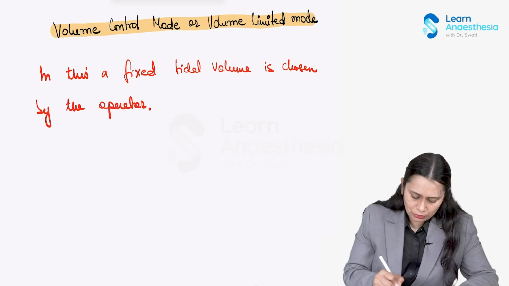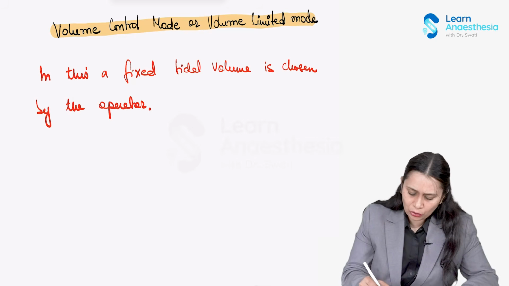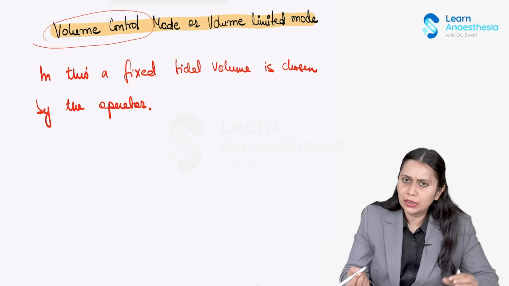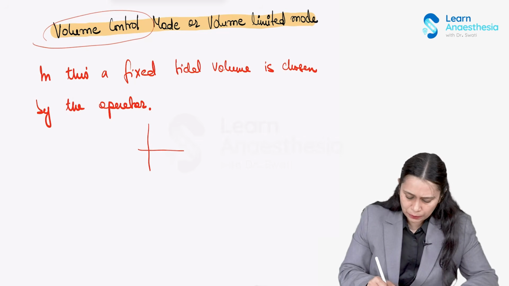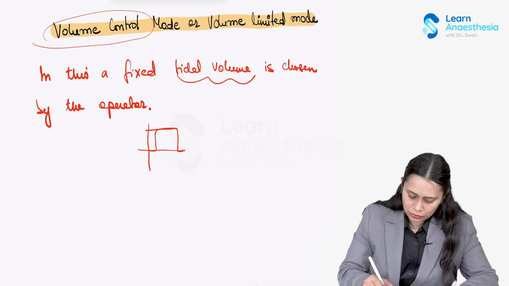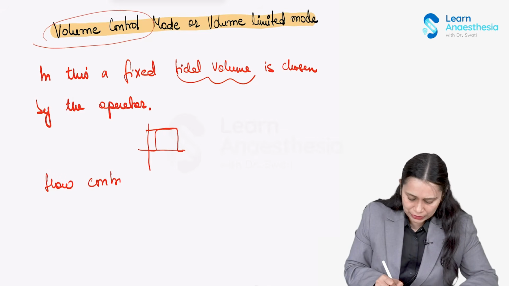Okay, now when a fixed tidal volume is being given, see, rather than calling it volume control, it should be called flow control, right? So what happens, till a fixed tidal volume is given, a fixed inspiratory flow is happening in the patient, till the volume which is fixed by us is given to the patient. So it is flow controlled rather than volume control.